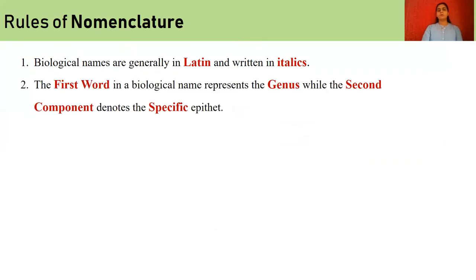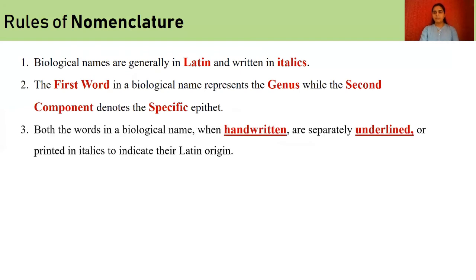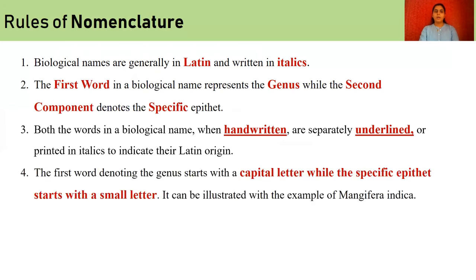The first word represents the genus name and the second word represents the specific name. If we are writing the names by hand in an exam, we have to write both words separately and underline both words separately: Mangifera underlined, indica underlined. If it is printed, as here, it is in italics.